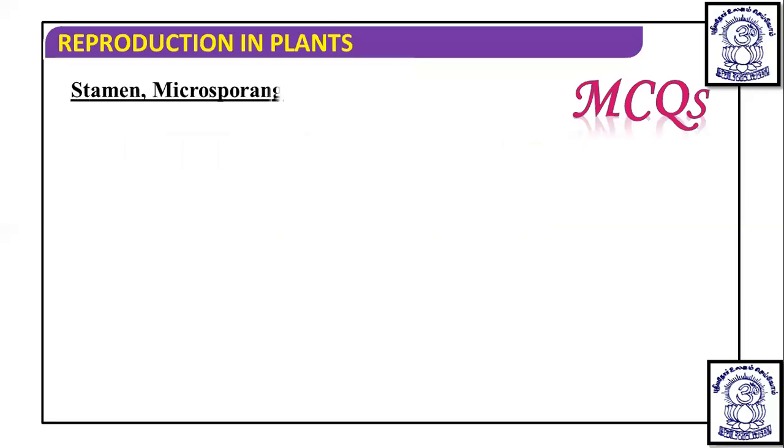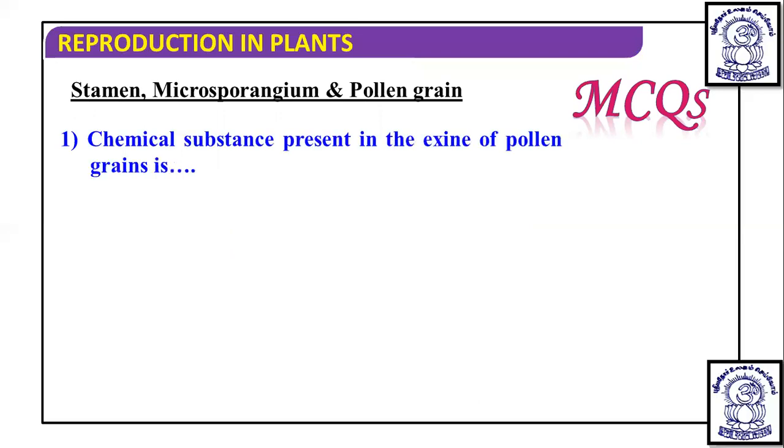Now we have completed the stamen structure, microsporangium meaning pollen sac, and pollen grain in the previous lecture and up to now in today's lecture. So we are going to deal with some questions regarding this. The first question is: the chemical substance present in the exine of pollen grain.